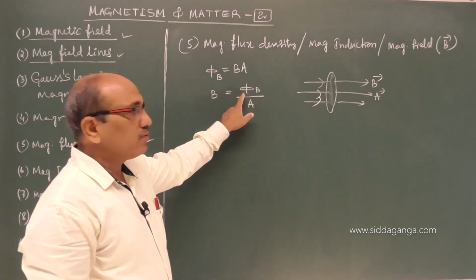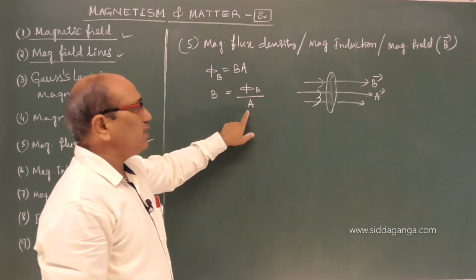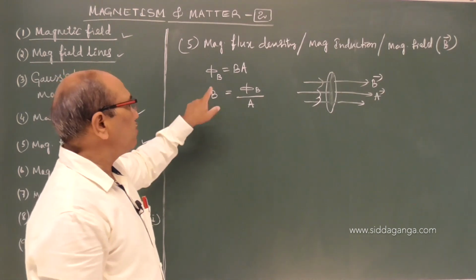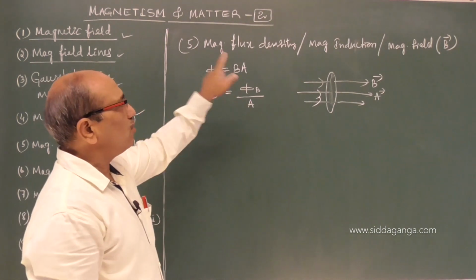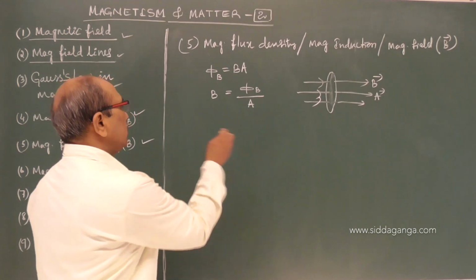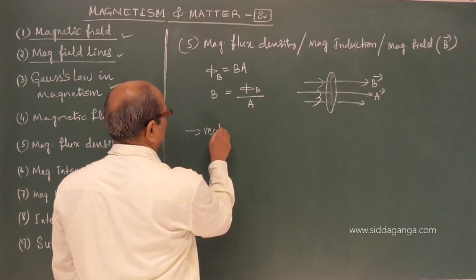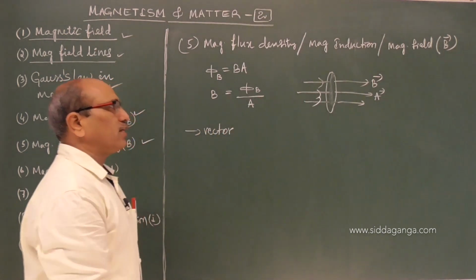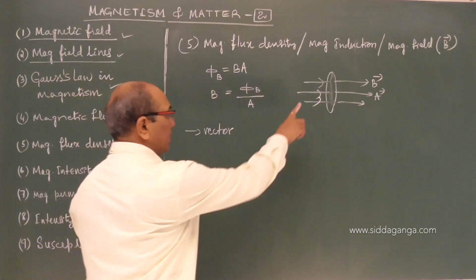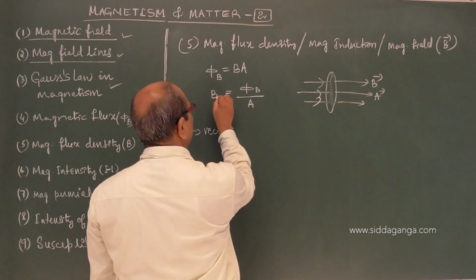Magnetic flux per unit area is defined as magnetic induction or magnetic flux density. It is a vector.